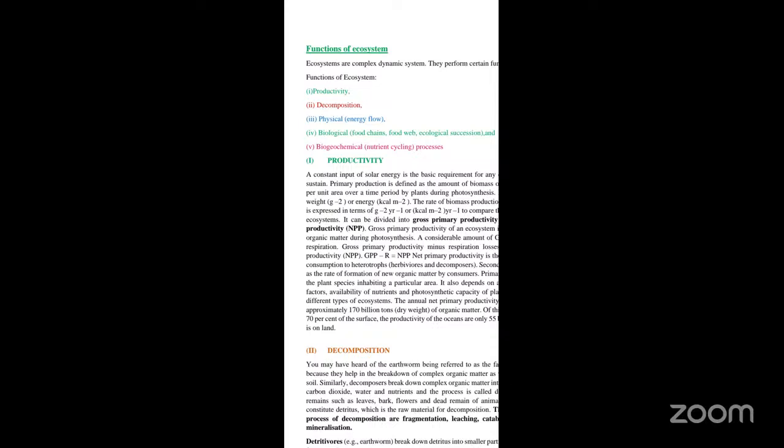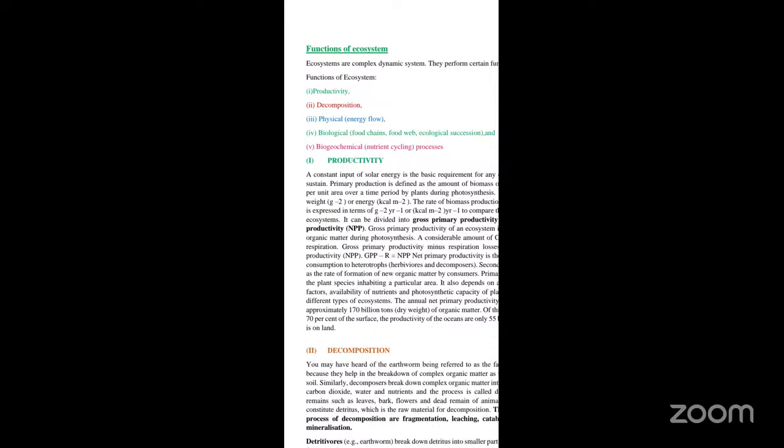The functions of an ecosystem fall into different categories. They play a role in productivity, decomposition, energy flow, and biological food chains, that is in the form of food chain, food web, as well as ecological succession, and the biogeochemical processes, like the different cycles: nutrient cycle, water cycle, carbon cycle, nitrogen cycle, and all those things. So they play a very significant role.